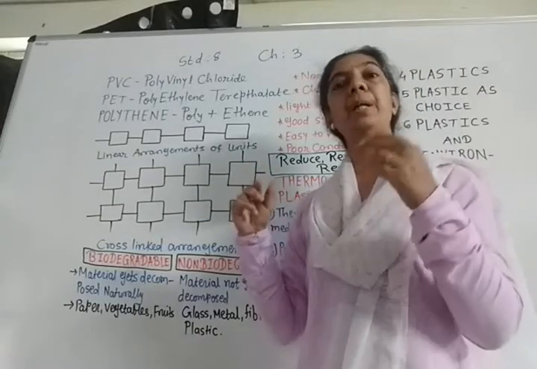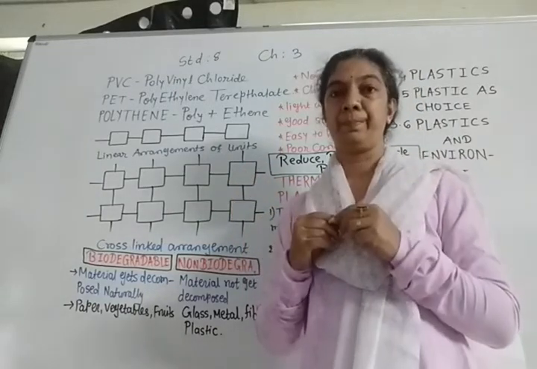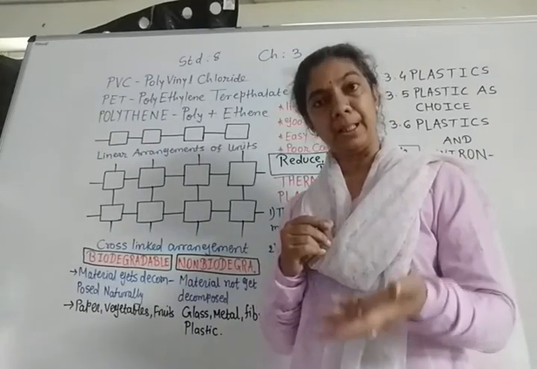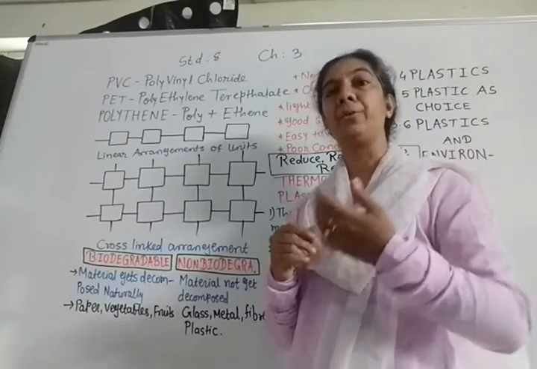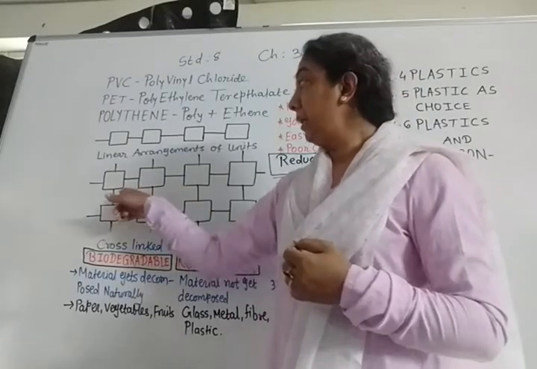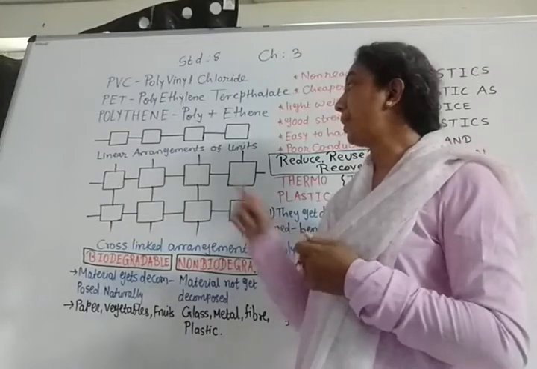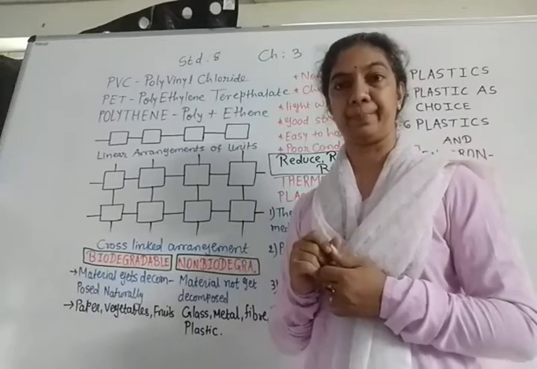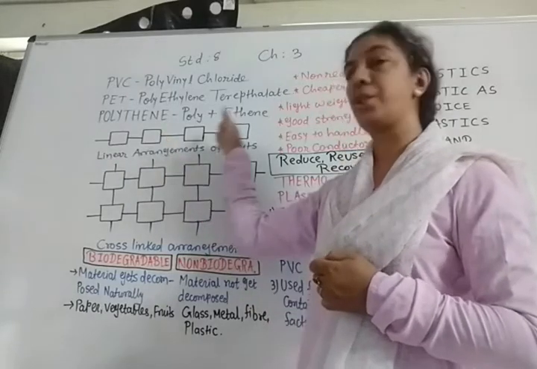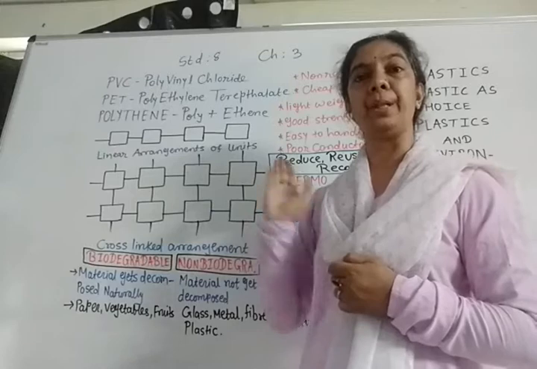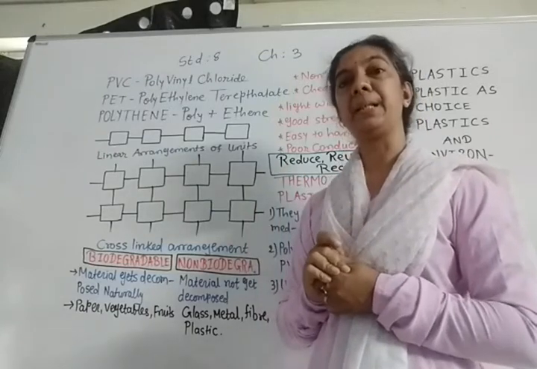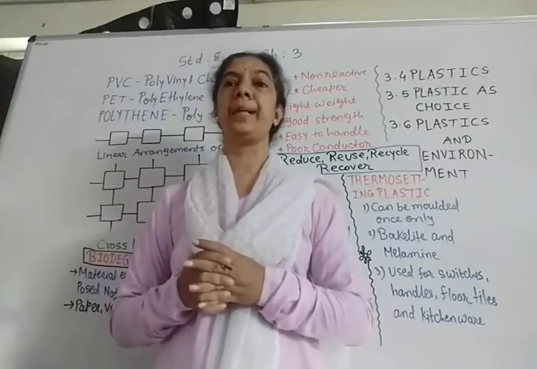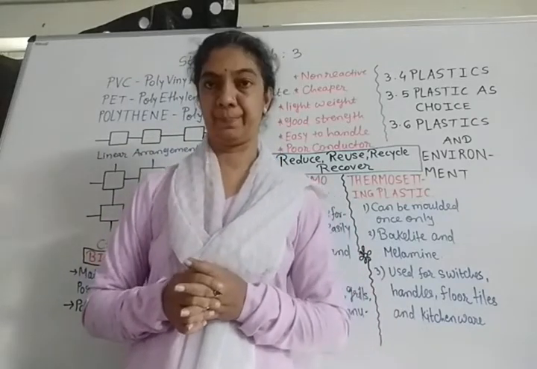These units could be any chemical compound, might be amide, might be ethene, ethylene or related to that. Another way in which these units are arranged is a cross-linked arrangement. So long chains of this type of units are prepared and as a result plastics are formed from different types of chemical compounds.